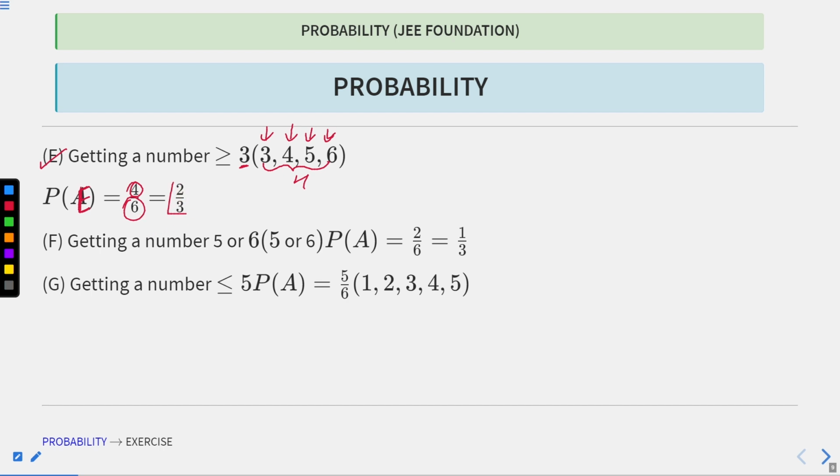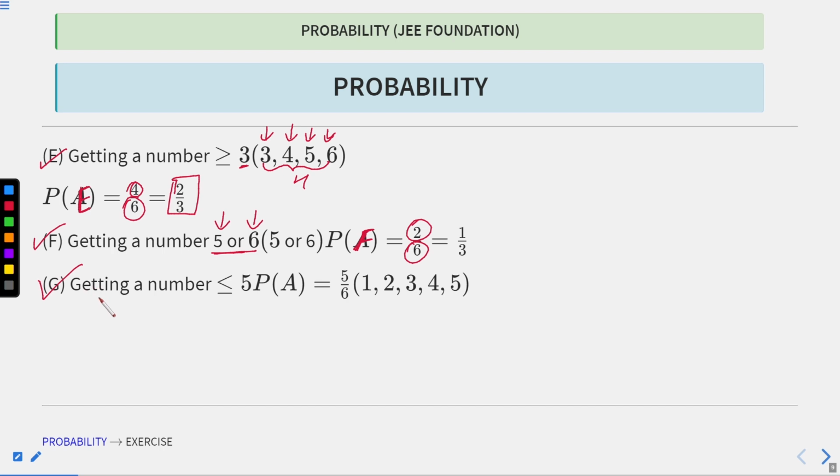So 2 by 6 will be my probability of getting a number greater than or equal to 3. And for the event of getting a number 5 or 6, the favorable outcomes are either 5 or 6, so the number of favorable outcomes is 2, and the total remains 6. So the probability is 1 by 3.